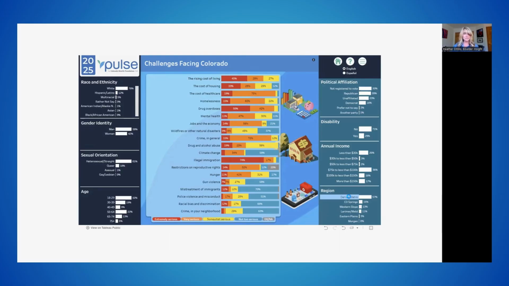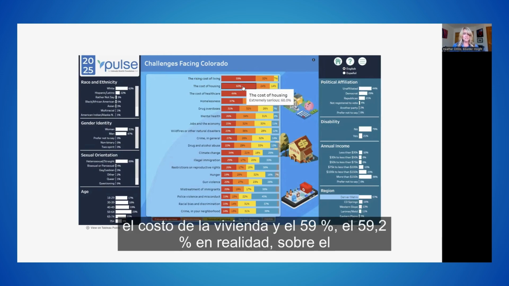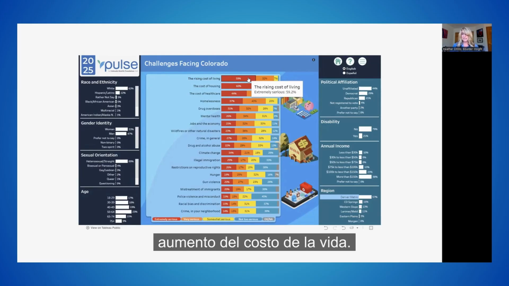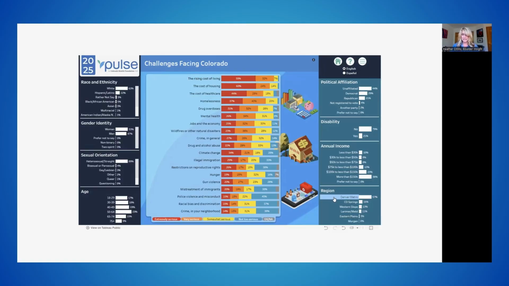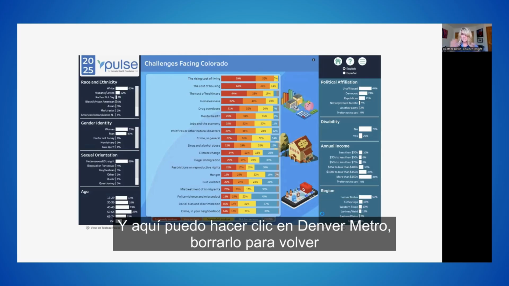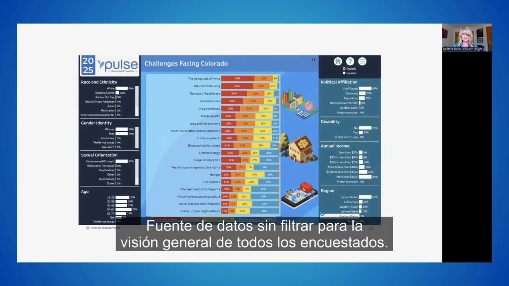Now, if I want to look at the Denver metro area, the data will look a little different. And so in Denver Metro, you'll notice 60% is concerned about the cost of housing and 59%, 59.2 actually, about the rising cost of living. So hopefully that makes sense about all the different ways that you can navigate. And here I can click on Denver Metro, clear it to go back to the unfiltered data source for the overall view for all respondents.